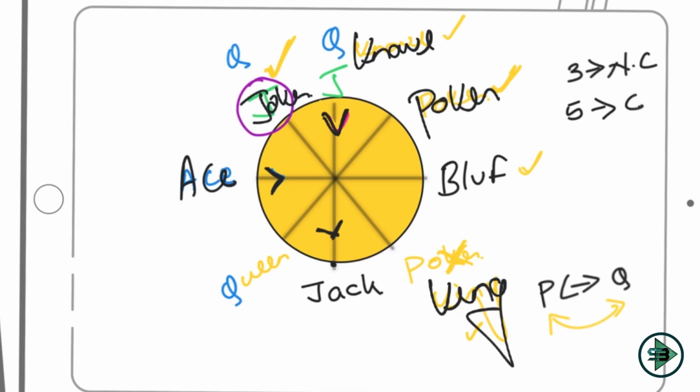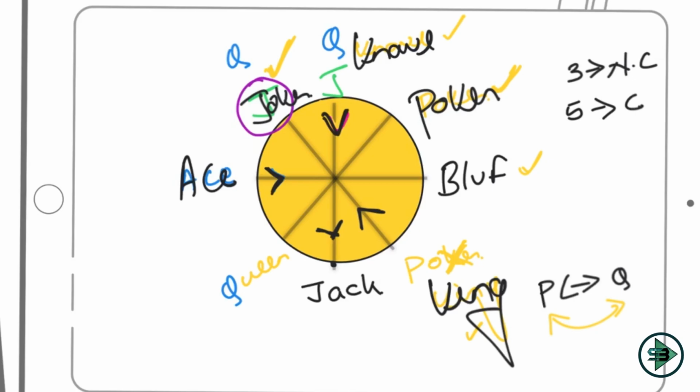What has been said? P and Q face the same direction. Okay, P and Q face the same direction. And what else do I have? King sits third to the left of knave and are facing the same direction. So knave is facing inside, so my king also has to face inside, because I know king and knave face the same direction. So two of them are looking inside, and P and Q are facing...